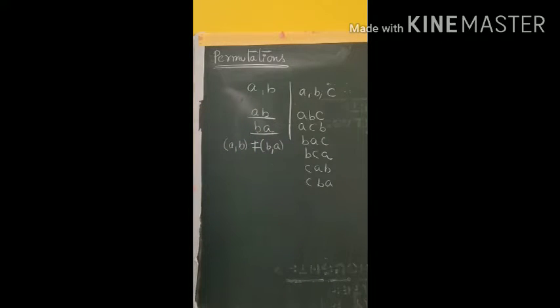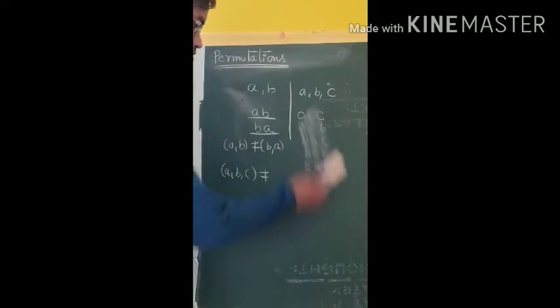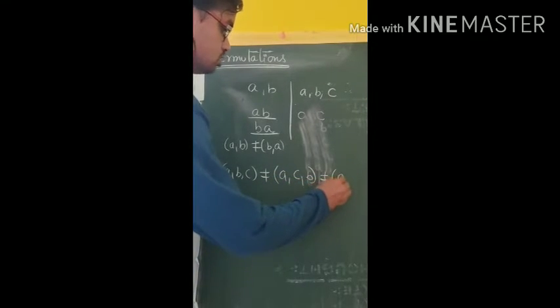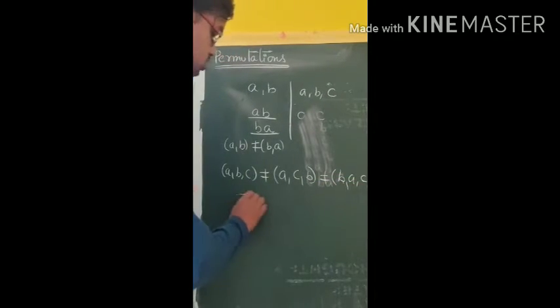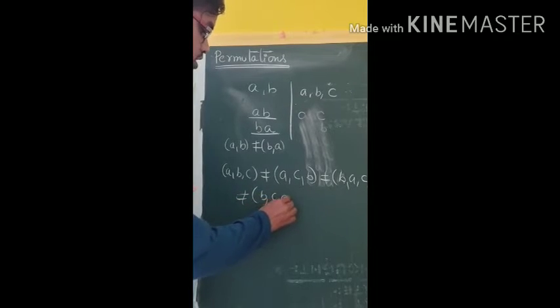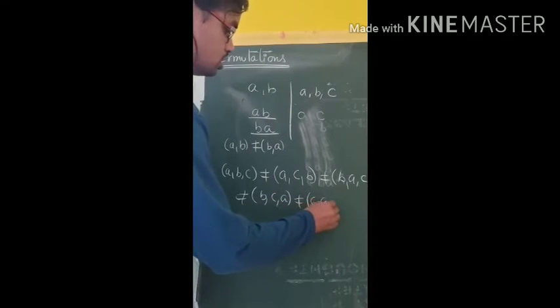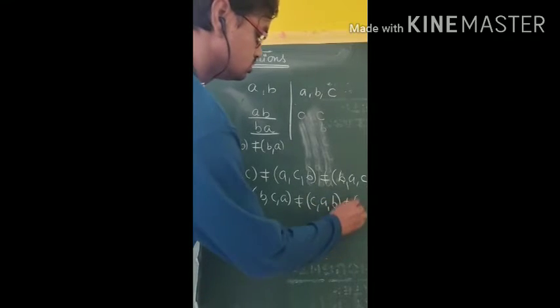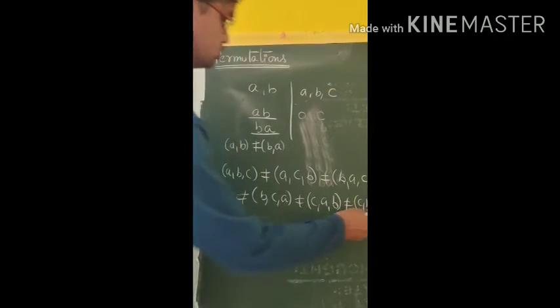The same applies to an ordered triad: (A, B, C) is not equal to (A, C, B), not equal to (B, A, C), not equal to (B, C, A), not equal to (C, A, B), not equal to (C, B, A).